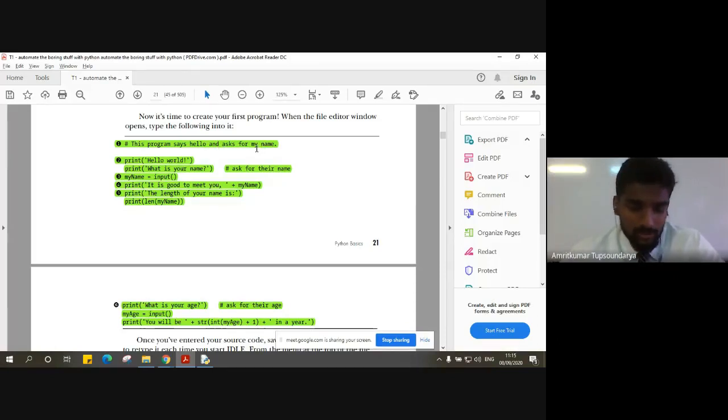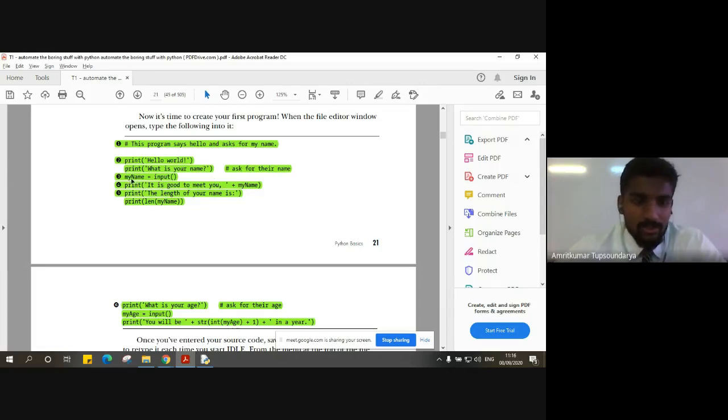So whoever the user will be executing this program will be prompted with a hello message, and at the same time will be asked for his or her name, right? And it will display a hello world simple print statement, and it says what is your name. So you can see here a simple print statement inside the parenthesis, inside single quotes, saying the message hello world, and in the second line you can see print what is your name, which is basically asking the user to enter the name.